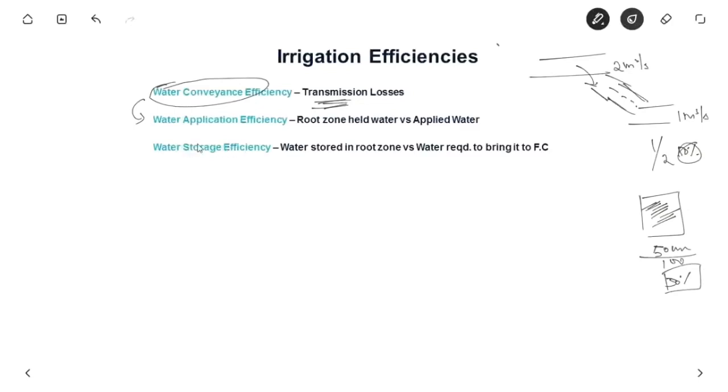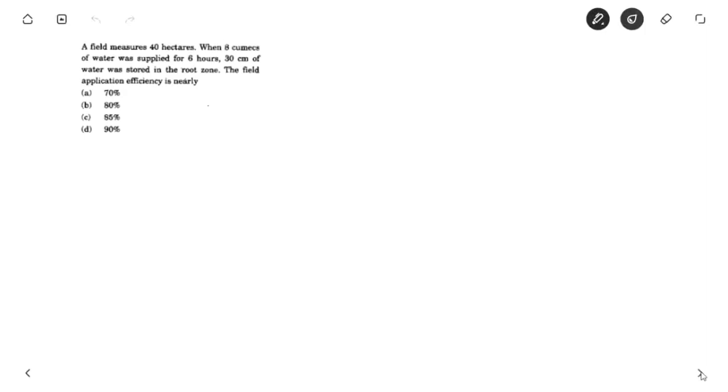Similarly, we have water storage efficiency. It is nothing but the water stored in the root zone. This is the water which is required to bring it to field capacity. We have seen field capacity in a previous video. So that is known as water storage efficiency. Now let us solve a problem. So we are very clear.